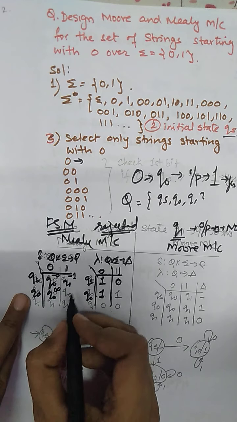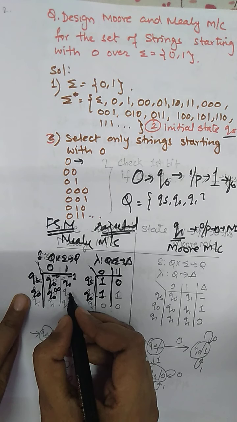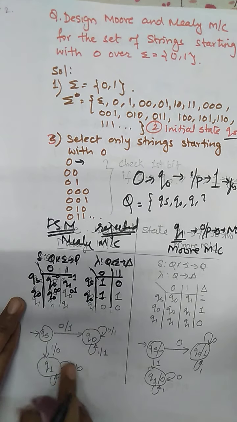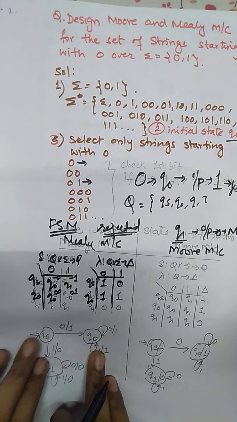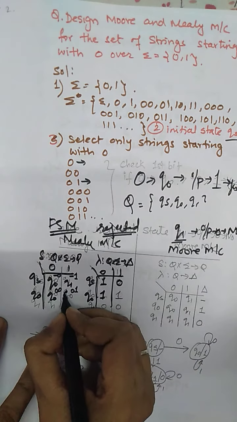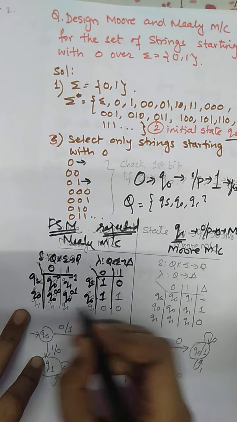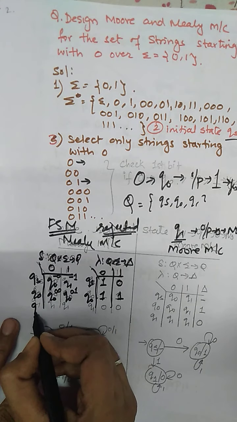Now Q0 with the next bit as 1. Yes, a string starting with 0 with the next bit as 1 will make the string 01, which is our accepted string. The accepted string is indicated by Q0, so we will mark Q0. Now what is the output of Q0? It is 1.